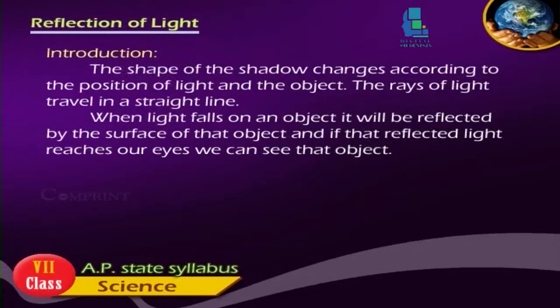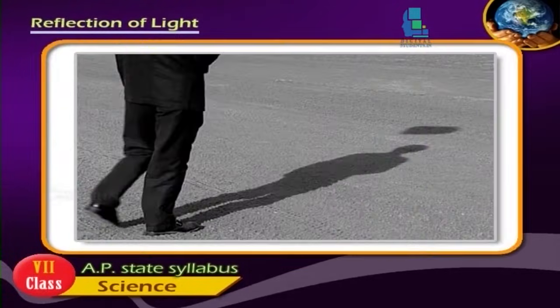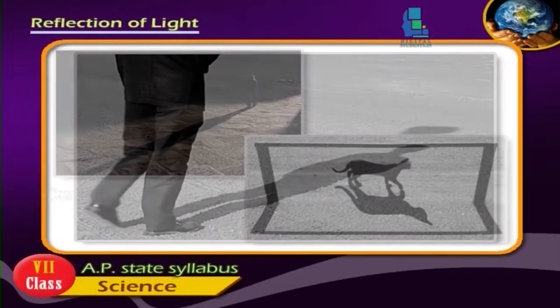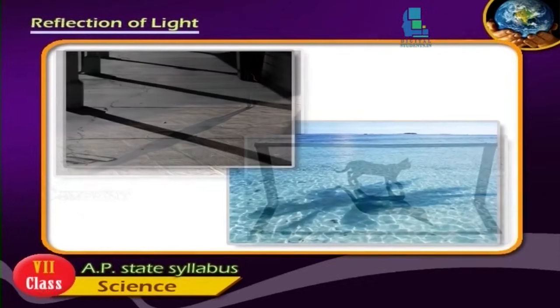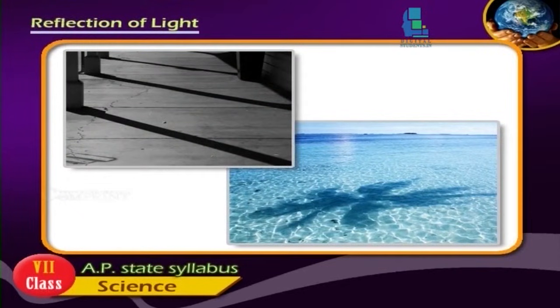Introduction. The shape of the shadow changes according to the position of light and the object. The rays of light travel in a straight line. When light falls on an object, it will be reflected by the surface of that object, and if that reflected light reaches our eyes, we can see that object.